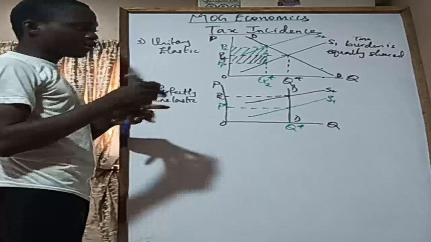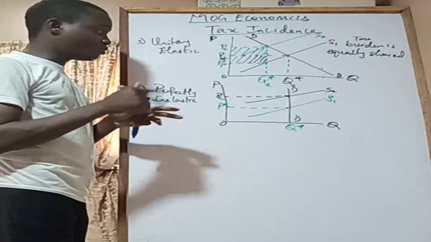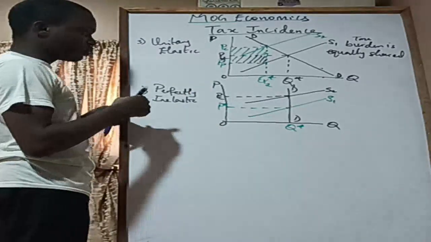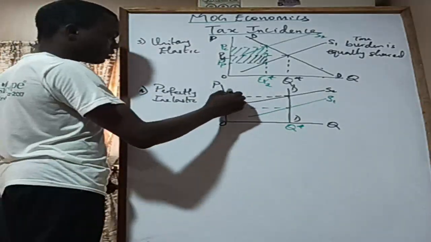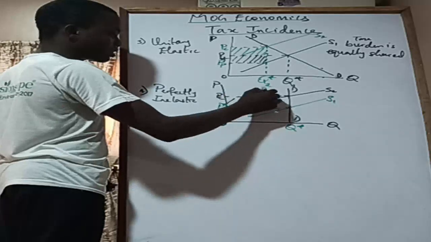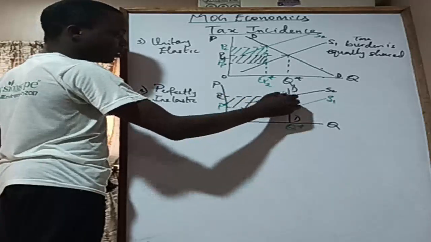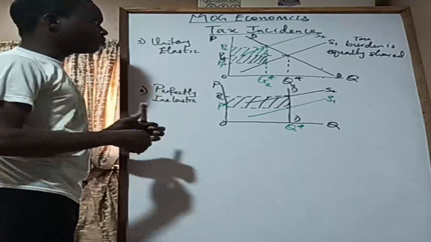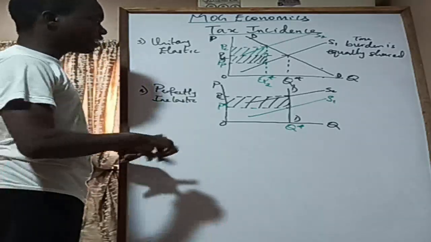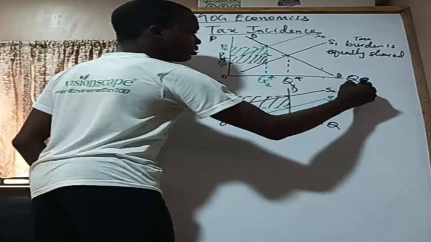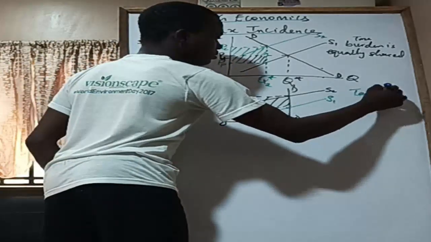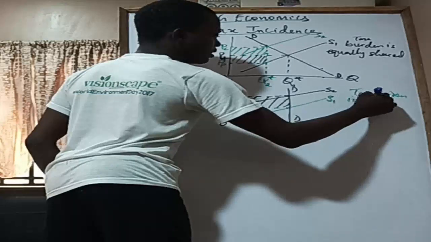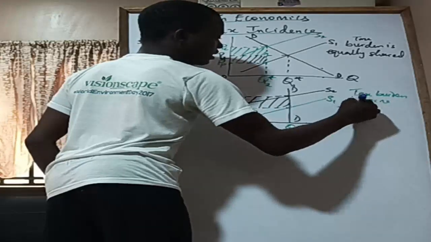Which means the supplier is bearing none of the burden at all. Everything is being pushed to the consumers of the product. So all of this part is the entire tax burden borne entirely by the consumer.